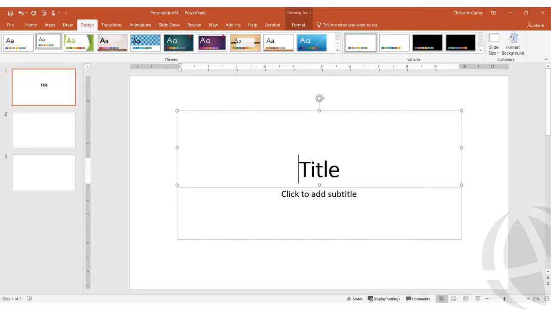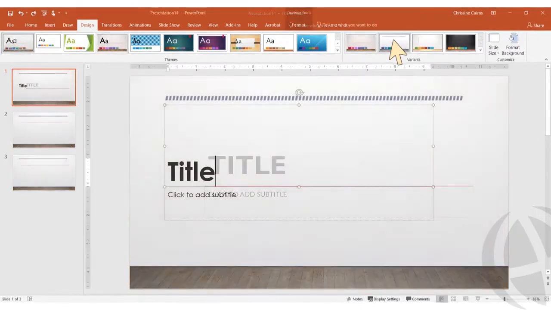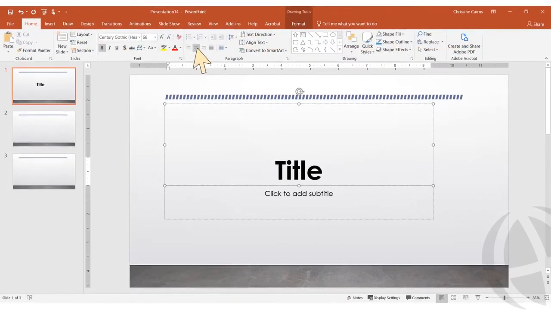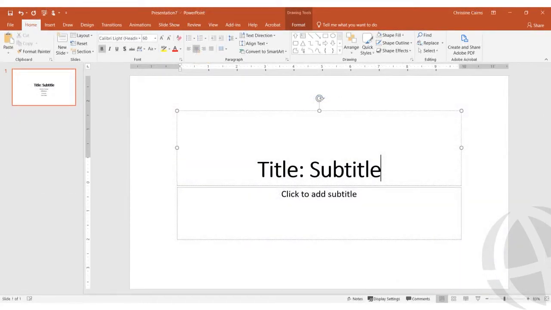I'm going to use a plain styled theme with the default Calibri font. If you apply a theme that has a design, you'll see the formatting, including the font style, will change. Within a theme, there are color scheme options as well. You can also use a theme for the background design, but then manually change the font style to match an APA-style presentation, such as by centering the title slide information. For this example, I'm going to use the default theme and font.